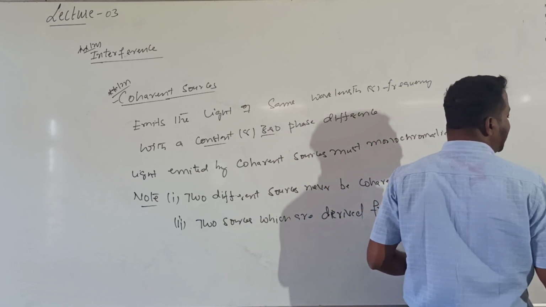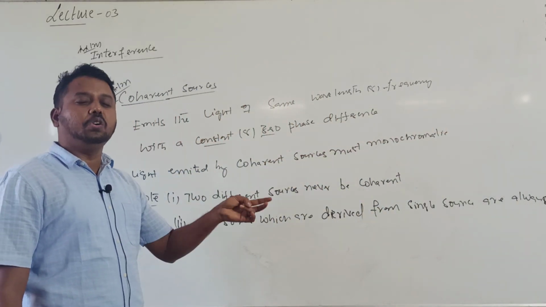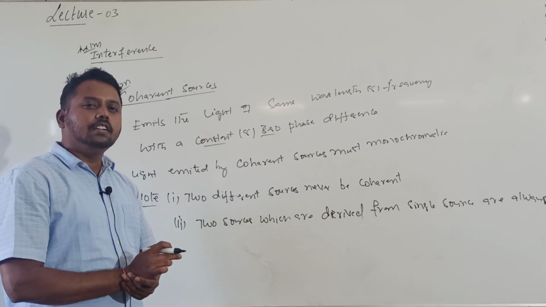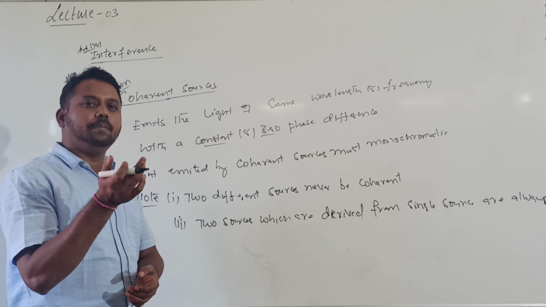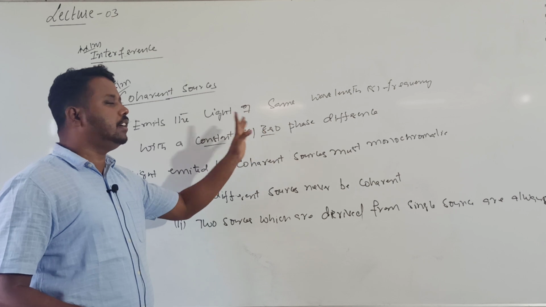When a single source is divided into two sources by some method, those two sources will be coherent. If there is any change in the given source, the light coming from the two sources will also change by the same extent. That's why the phase difference remains constant or 0.